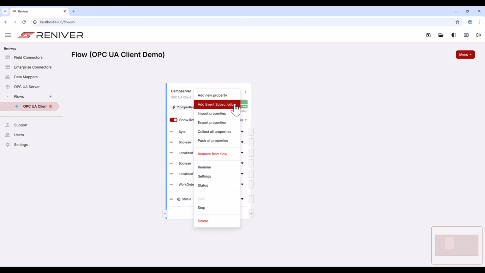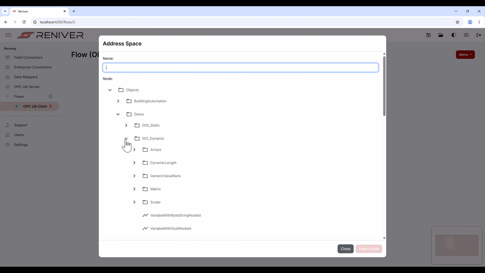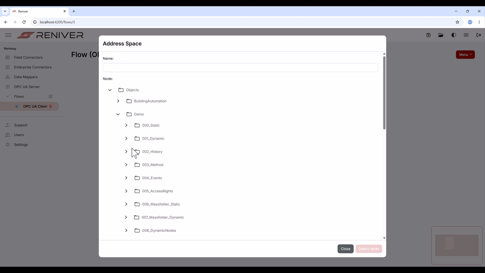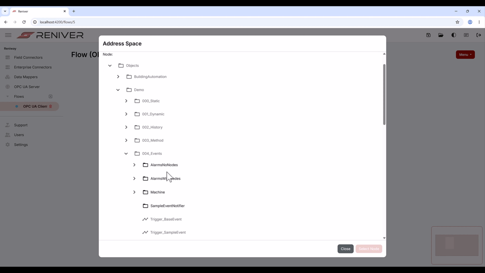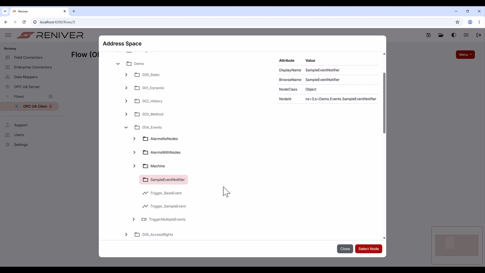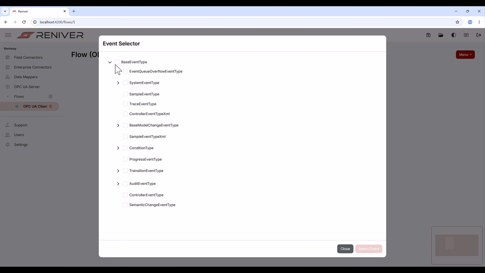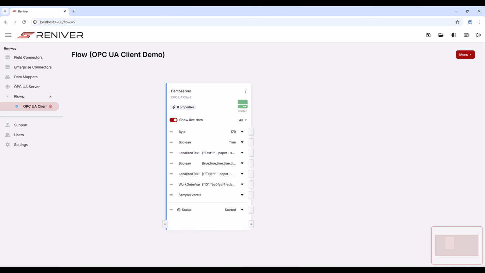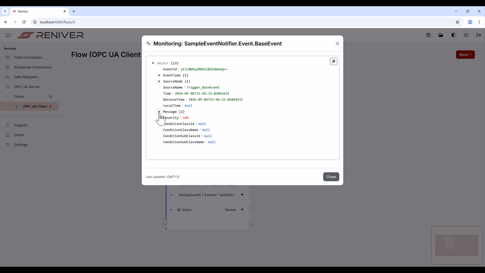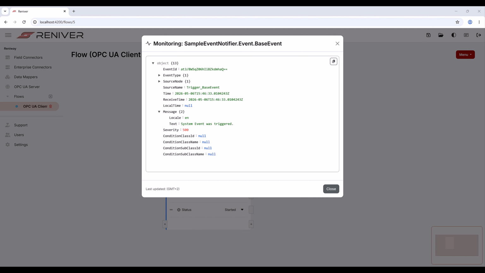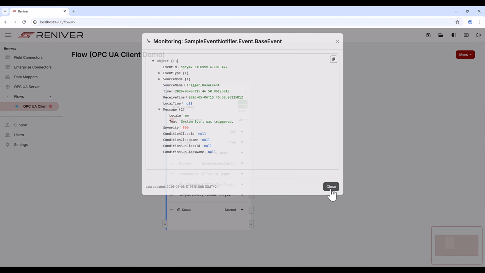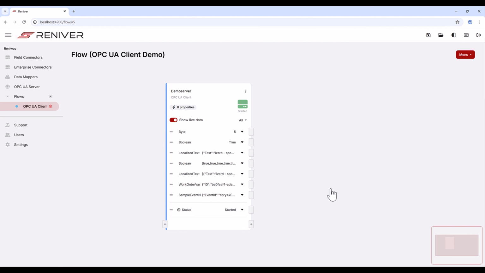Finally, we subscribe to an OPC UA event. When the demo server raises an event, Reniway Edge receives the event data. This completes the OPC UA client demo.